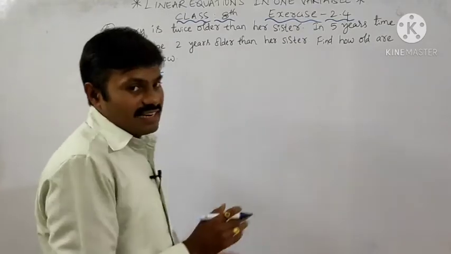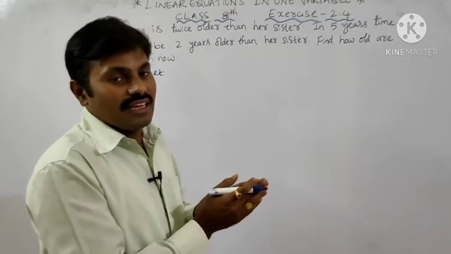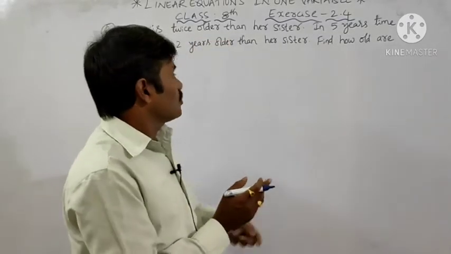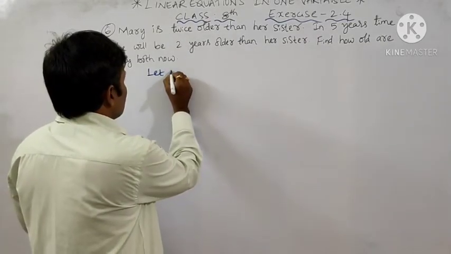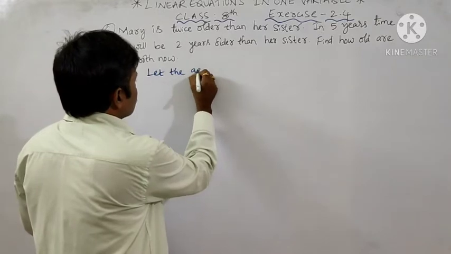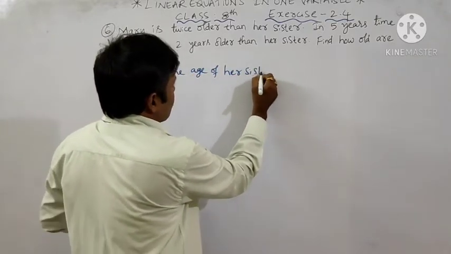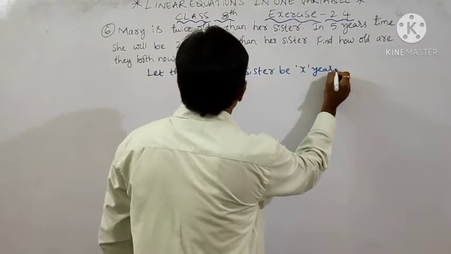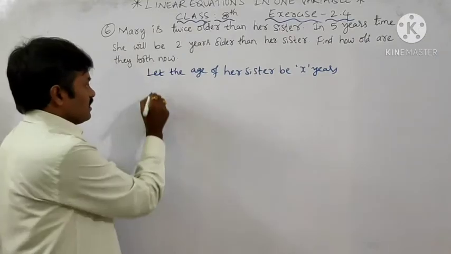Now you have to consider the age of the sister to be x, and then the age of Mary will be twice that, so 2 times. Let the age of her sister, Mary's sister, be x years.